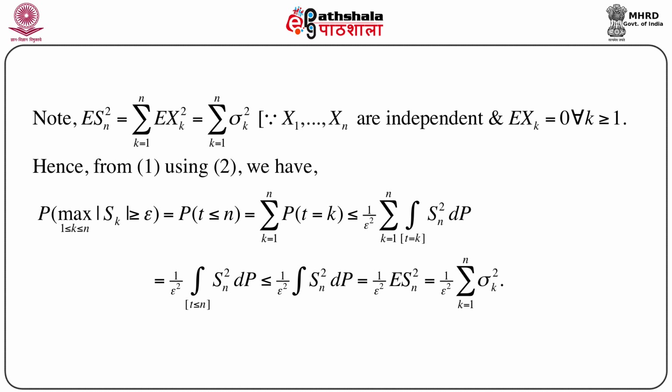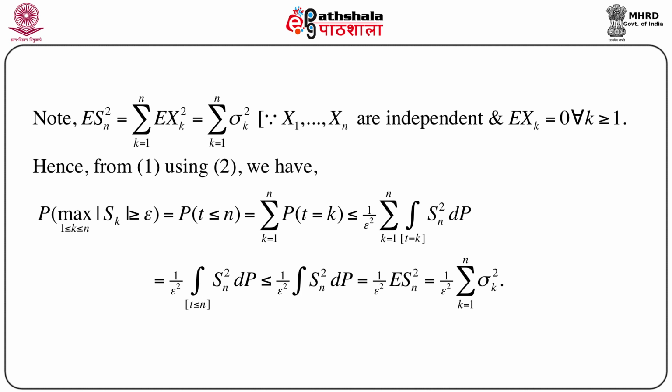Now, what is the expectation of Sn square? The expectation of Sk equals 0. So, the expectation of Sn square is nothing but the expectation of the sum of Xk square, k equals 1 to n, and the product terms will vanish because X1, X2, ..., Xn are independent. And so, naturally this is exactly the summation of sigma k square, k equals 1 to n.